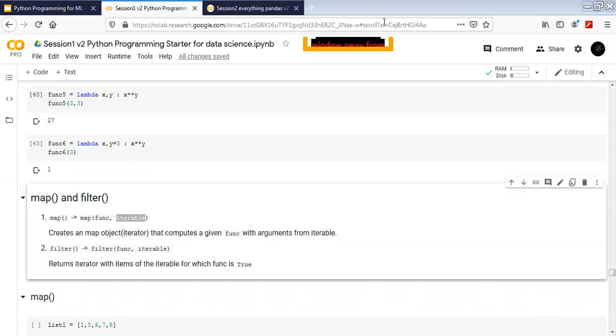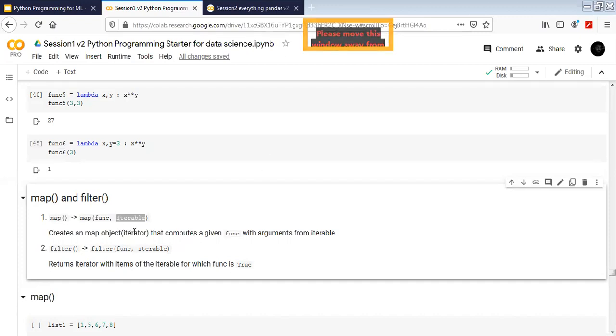Can anybody tell me what iterables are in Python? We have seen two or three iterables so far. Numbers? No, those are integers. Basically the list is an iterable because it can be iterated upon. So list is iterable. An array is iterable also. Dictionary. Yes, exactly. So dictionary and list, which we are always going to see, are iterable objects. These can be iterated.